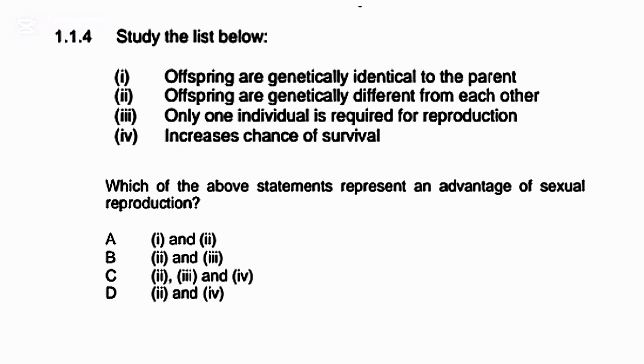Question 1.1.4 reads, which of the above statements represents an advantage of sexual reproduction? Is it item 1, offspring are genetically identical to the parent? Or item 2, offspring are genetically different from each other? Or item 3, only one individual is required for reproduction? Or item 4, increases chance of survival? Answer D, items 2 and 4. The reason is sexual reproduction produces genetically different offspring, which increases the chances of survival in changing environments.